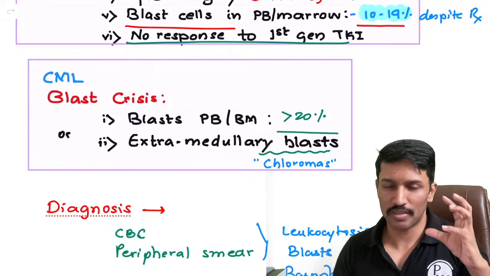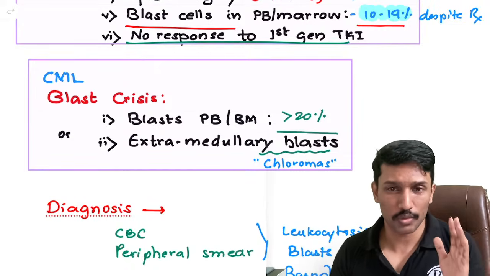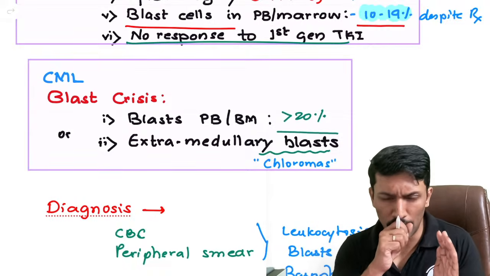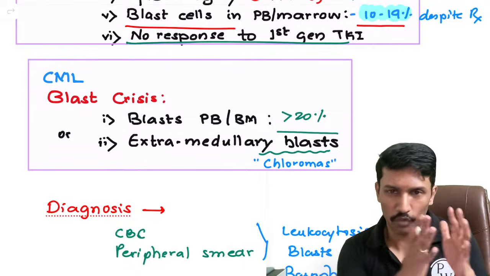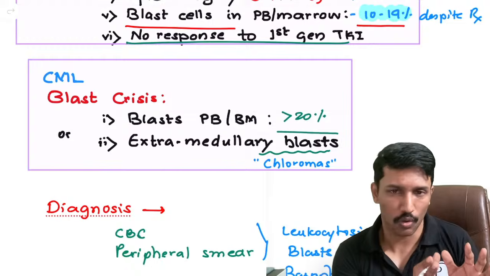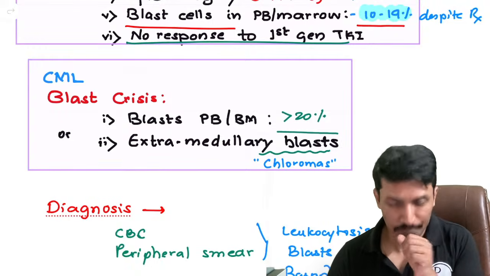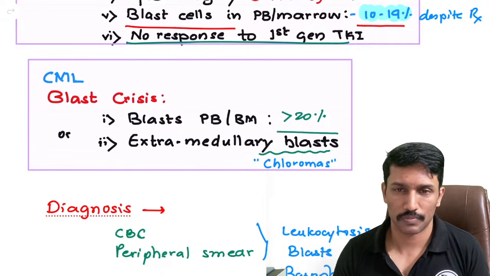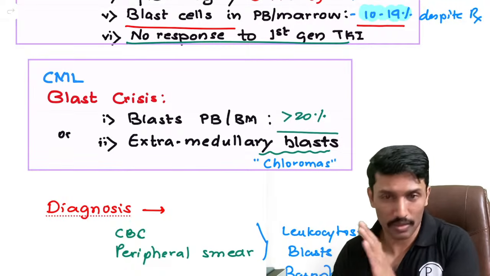They present with some vague symptoms. Leukocytosis, the count may be even more than 1 lakh, the WBC count. And basophils high, all of these will be there. The hematological parameter abnormalities, that is your chronic phase. And you start them on first generation tyrosine kinase inhibitors. Expectation is all these things resolve.